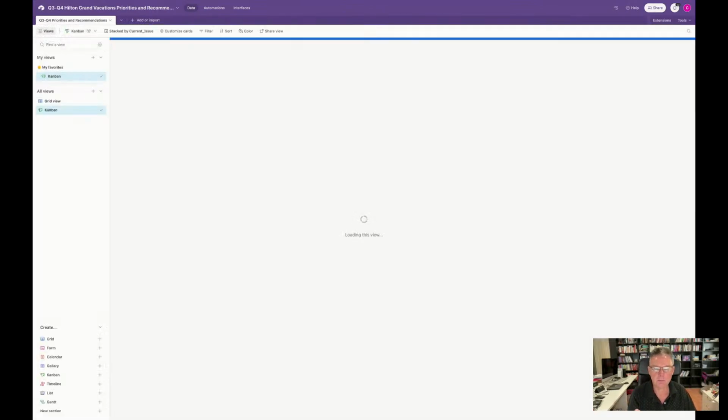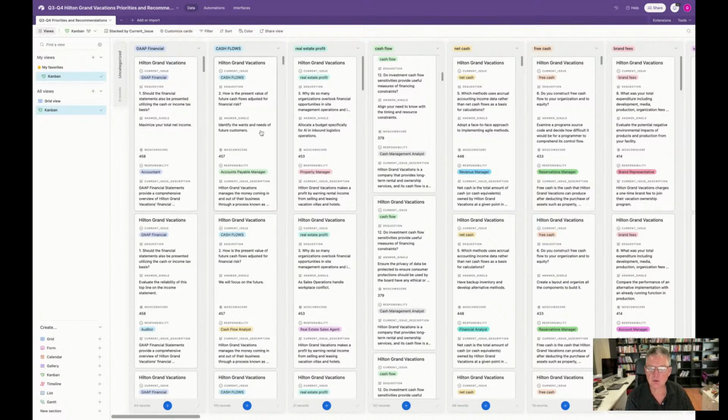So if we look at the data we just saw in the data visualization presentation, that's all in here. All the data is in here. And here it's organized, stacked, as you can see, by current issue, by one of the main topics that we started out with. Get financial, cash flows, real estate profit, cash flow, net cash, free cash, brand fees, etc. And we see here all the questions, we see the responsibility, and we see the description here and the potential answer, what you're looking for. Moscow score, that's a prioritization score that we spoke of. So the higher the number, the higher the priority is to make sure that you're doing that.